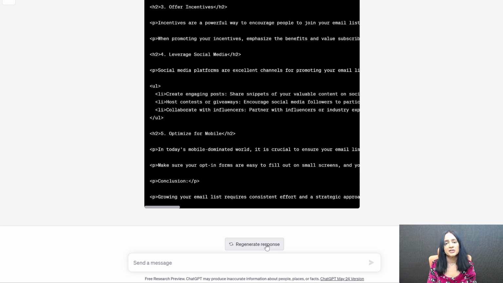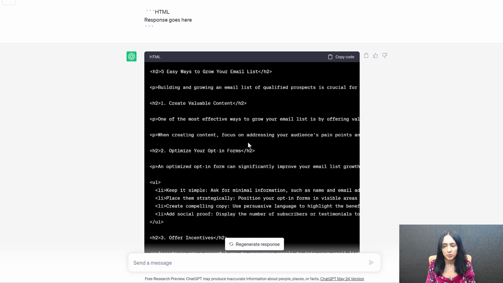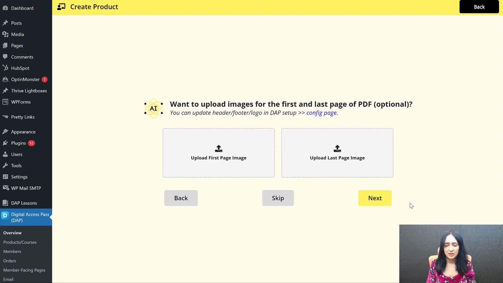Be sure that if it says continue generating, make sure to click on it so it can complete generation of that report fully. Don't copy it until it's fully done. All right, copy the code, go back to DAP. Next, enter the code. Next is done.